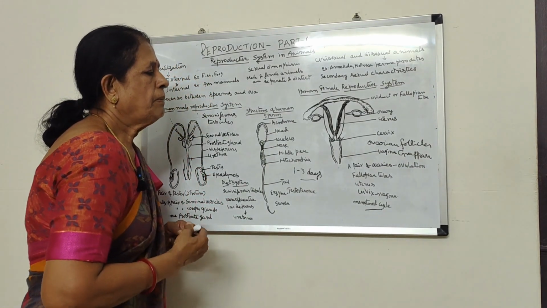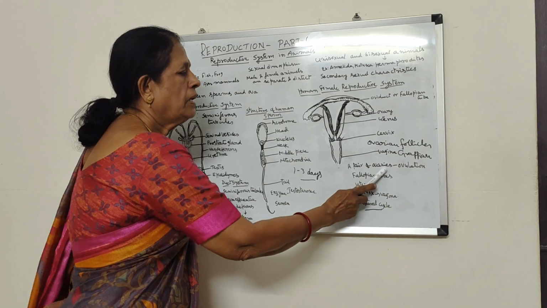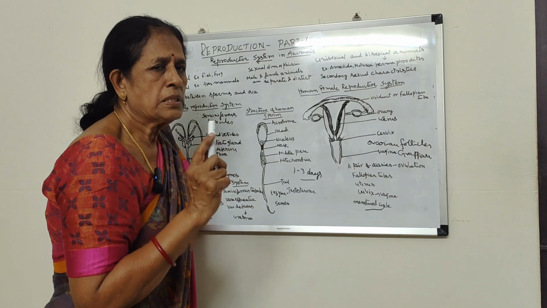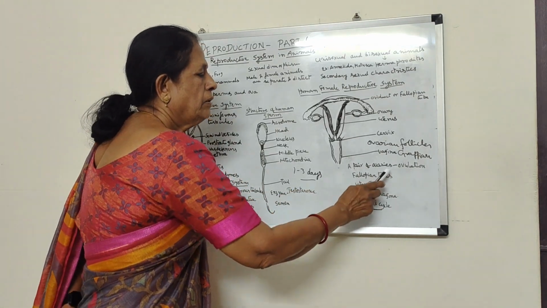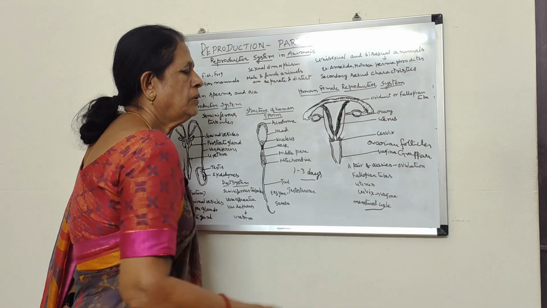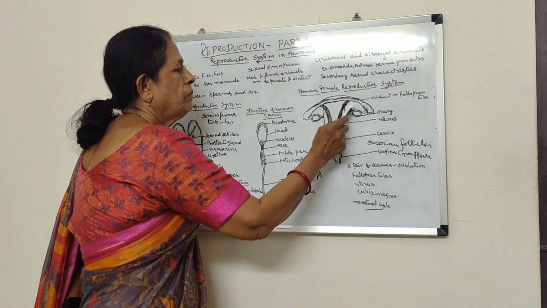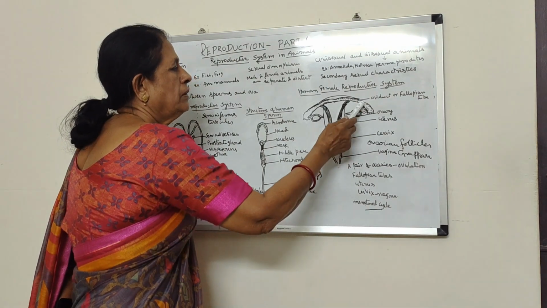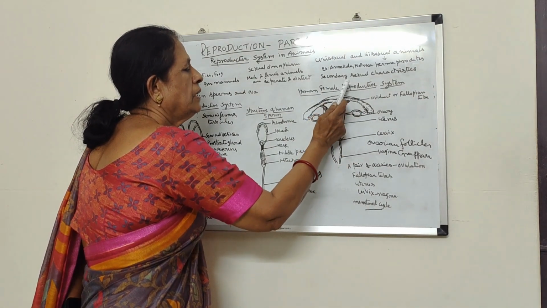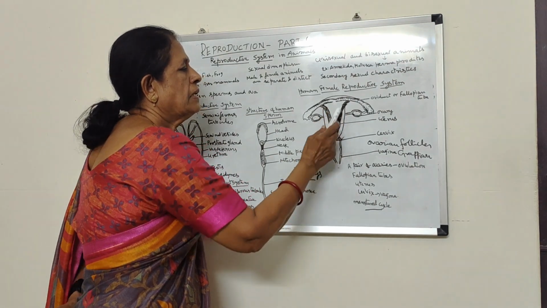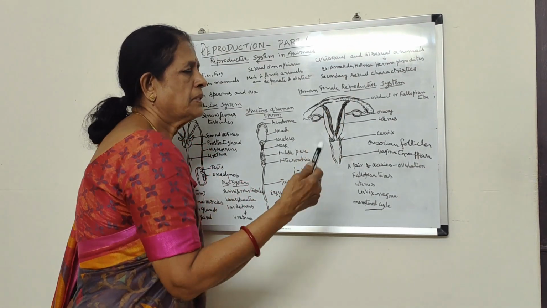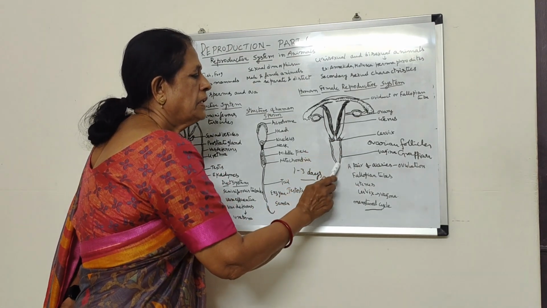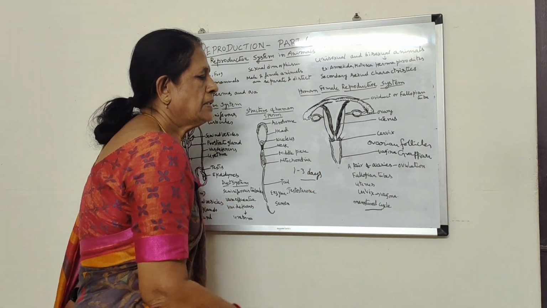So if you see the female reproductive system, what does it contain? A pair of ovaries, and each ovary produces one ovum at a time, and the formation and release of ovum is called ovulation. A pair of fallopian tubes are present. The released ovum is collected by the fallopian tubes, and the fallopian tube extends into the uterus. The uterus is a sac-like structure where the development of the fetus takes place. That we shall see in the next class. The extension of the uterus is called the cervix, which continues as a tube-like structure called the vagina.